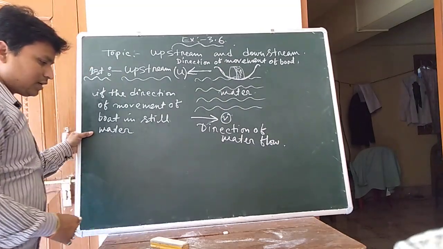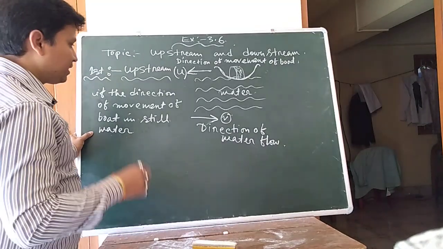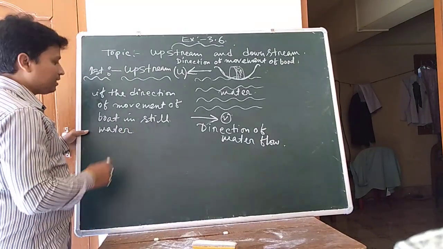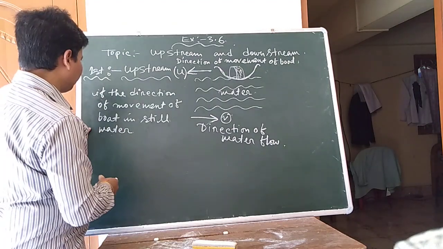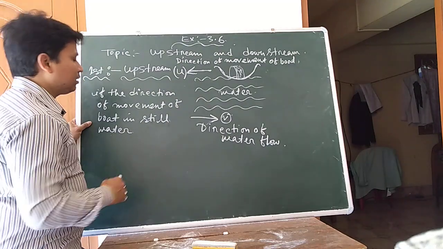That means the water is flowing, but the speed of flow is negligible. That time it is called still water, which is the equilibrium position, when there is no wave in the water flow.